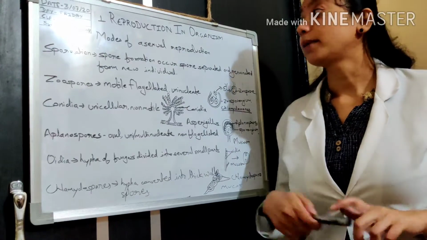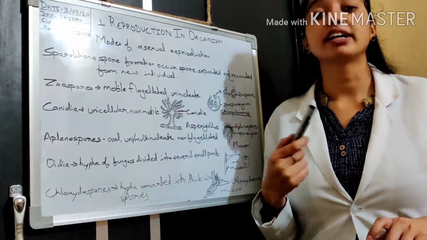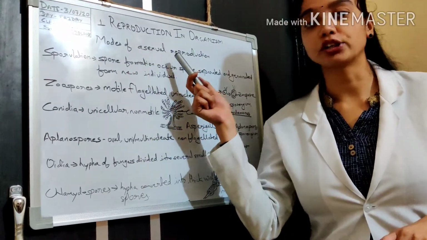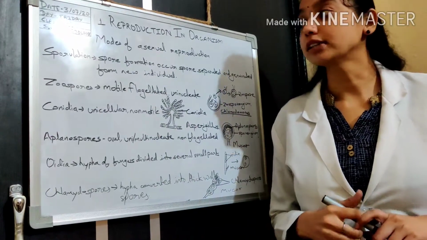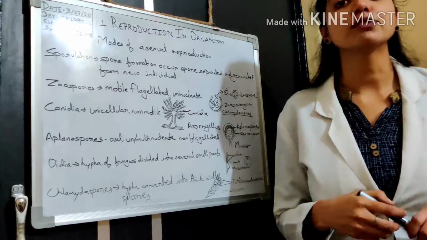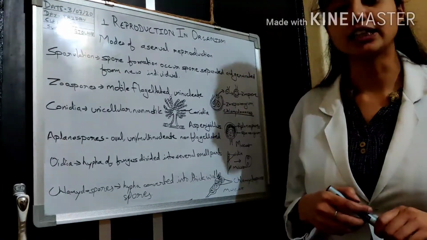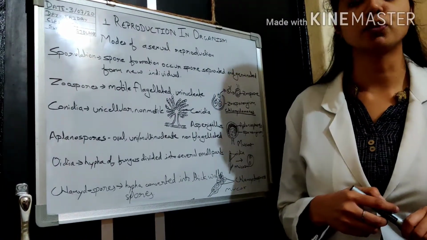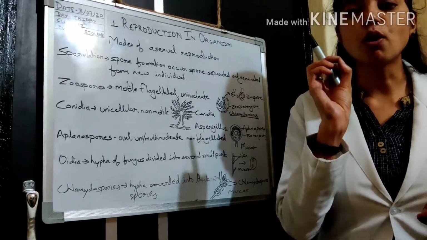Let's continue our chapter reproduction in organism. We are discussing modes of asexual reproduction. Here I am going to discuss sporulation. In sporulation, formation of spores takes place. What are spores? Spores are minute small bodies.